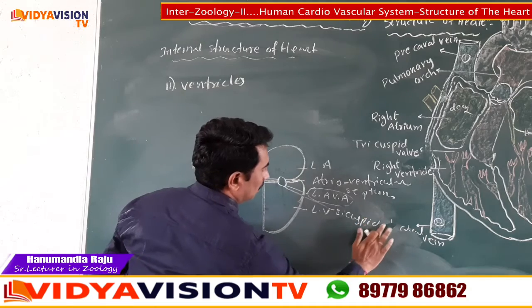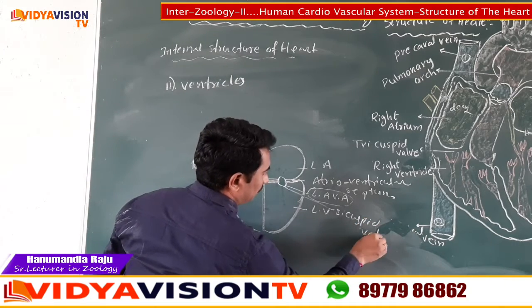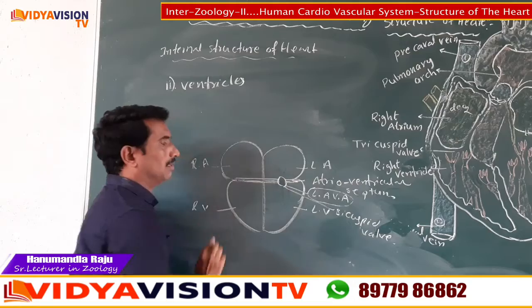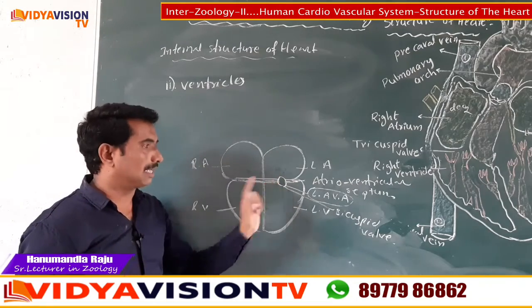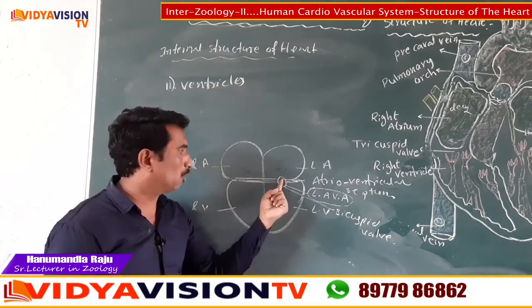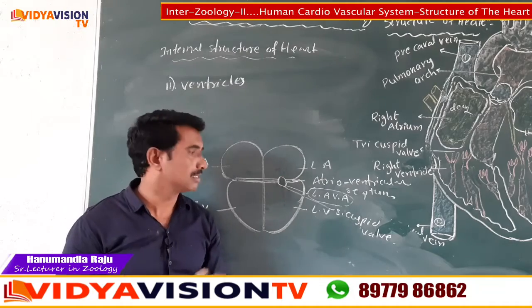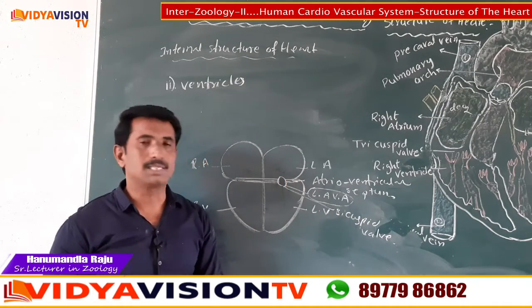Bicuspid valve. Here children, this is the left atrium and right atrium. The opening is there now, and that opening is covered by the bicuspid valve.